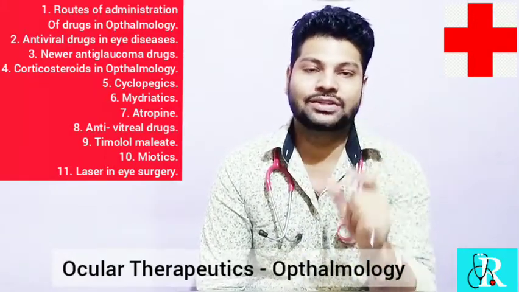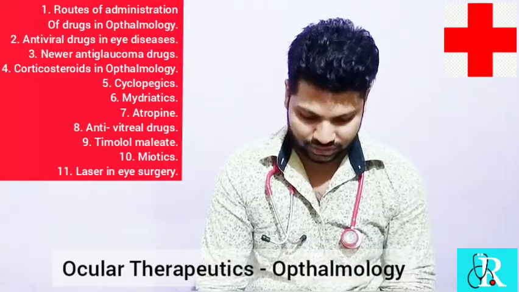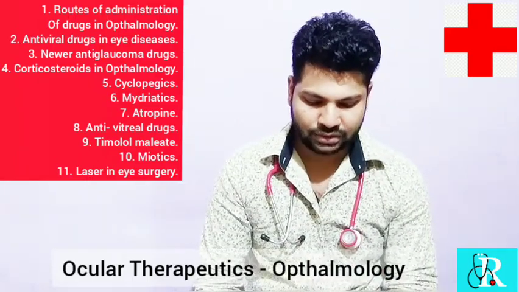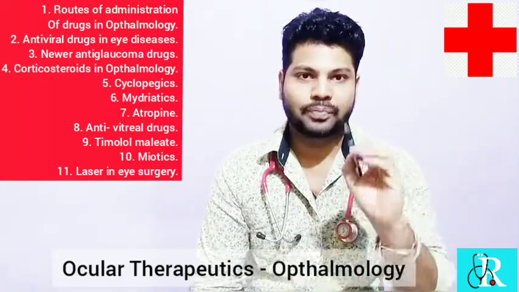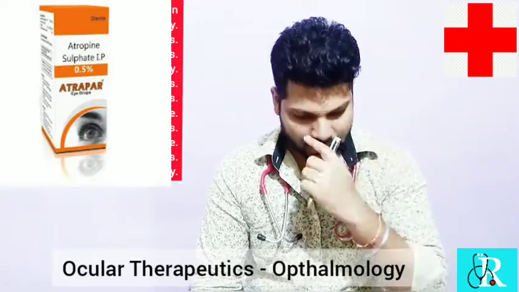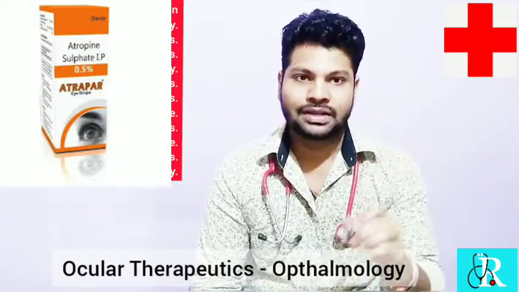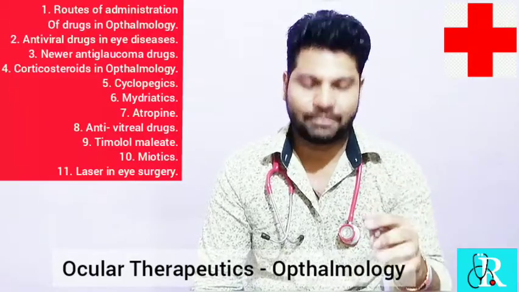It is paralyzed. It is called as cycloplegics. So what are the drugs that are present as cycloplegics? That includes atropine, okay, cycloplegics. You may write it down as well. So cycloplegic drugs include atropine, cyclopentolate, homatropine, scopolamine, and tropicamide.